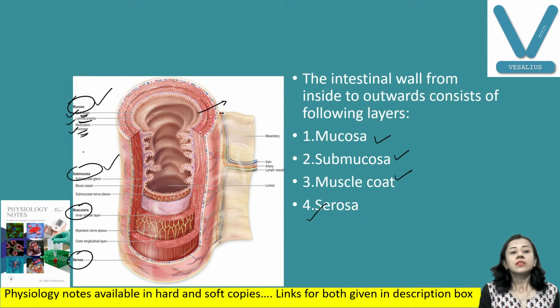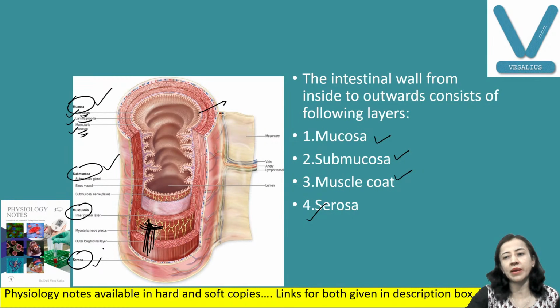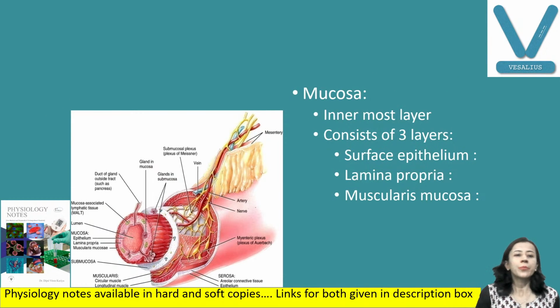Then comes submucosa, this one. Then comes the muscle layer, again in two layers: inner circular and outer longitudinal. Circular means like a circle, and longitudinal is like this. The outermost is serosa. We will discuss one by one, starting with the first, mucosa.